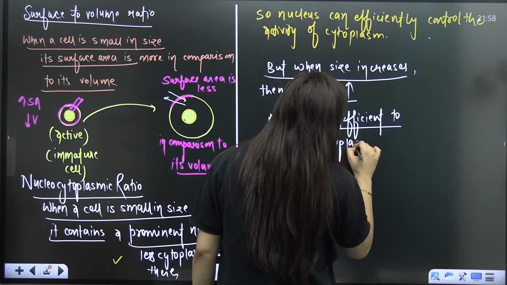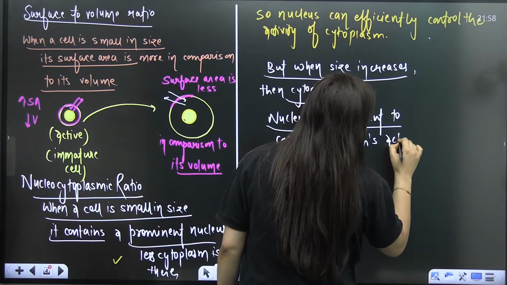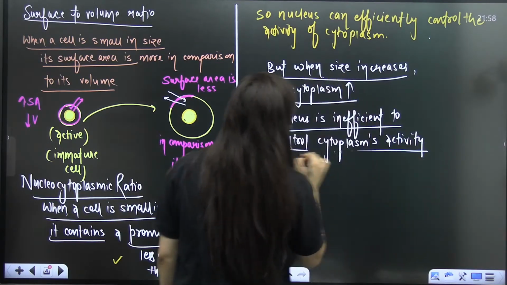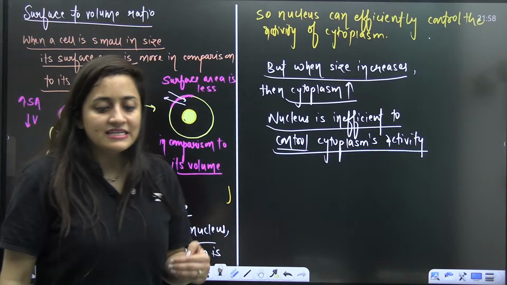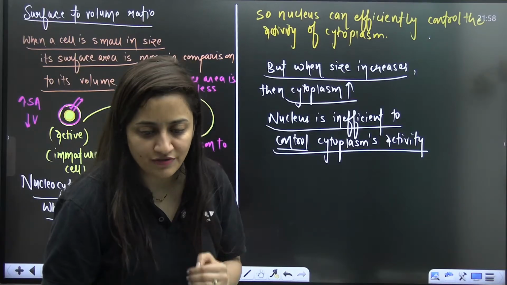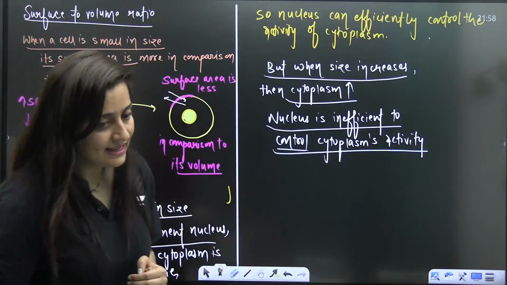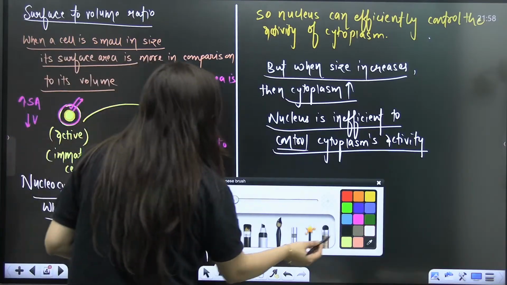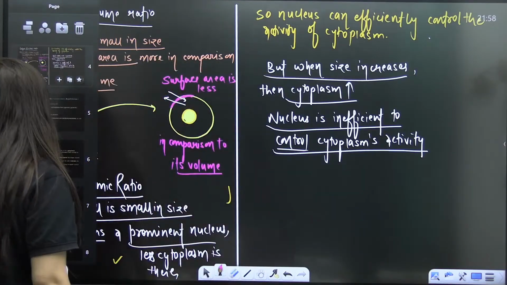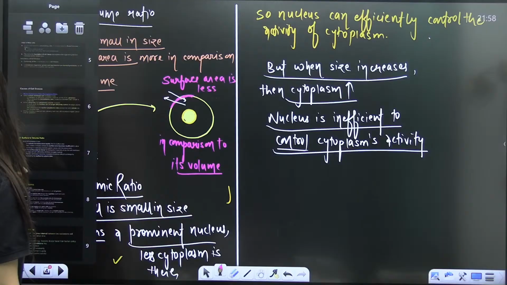So that is how the ratio will be disturbed, and this disturbance in the ratio is a sign that the cell needs to divide. Is that clear, everybody? So that is why a cell divides.